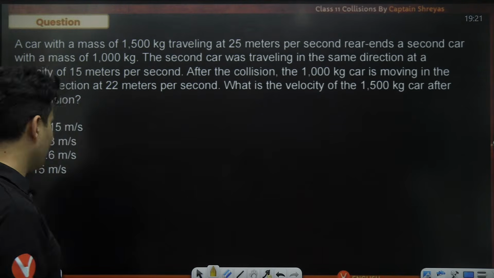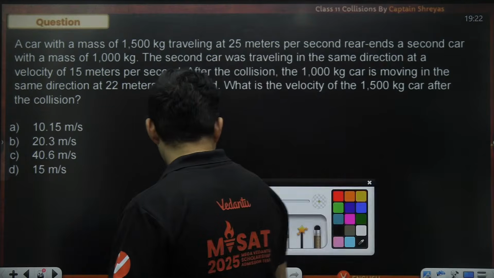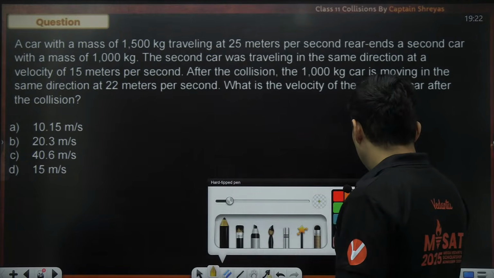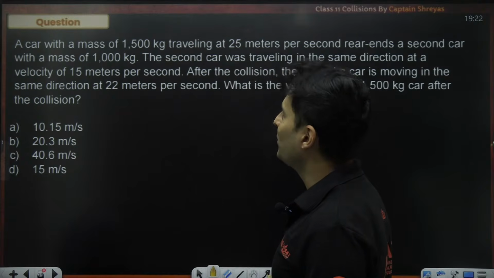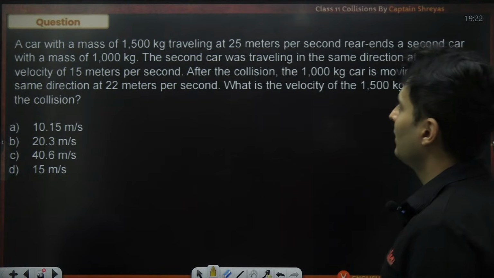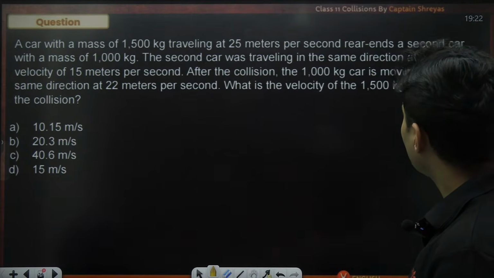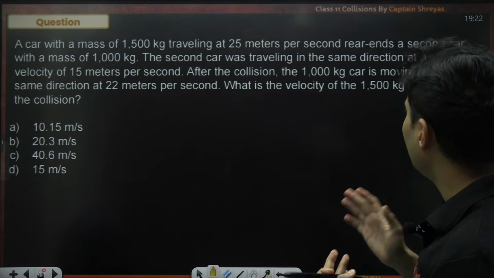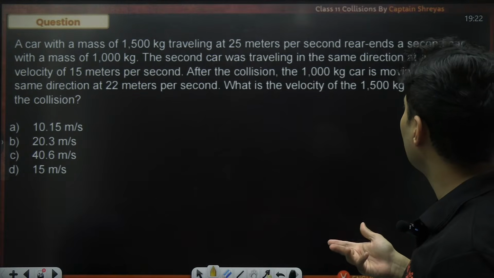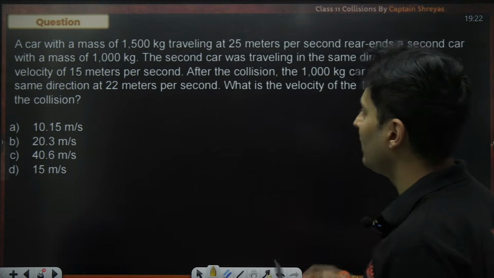Let's do the next question on your screen. Here it comes. Get ready for it. P for physics, C for chem, M for maths. Okay. A car with some mass traveling rear ends another car. The second car was traveling with some speed. After the collision, the 1000 kg car is moving with some speed. What is the speed of the other car?